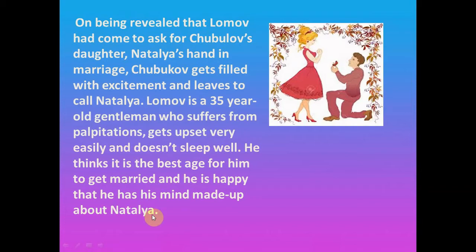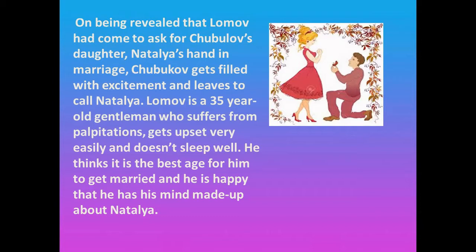So, in the next part of the play, we find that Lomov has revealed his intentions of marrying Natalia and he has brought a marriage proposal for Natalia. When Natalia's father, Chubukov, hears that Lomov has come not to ask for money but for Natalia's hand, that fills him with hope and excitement.